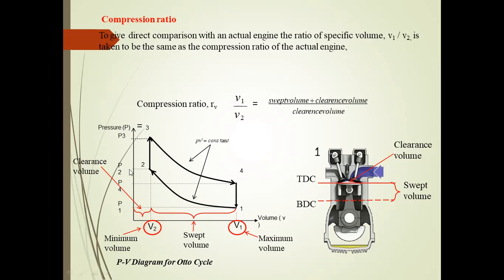For example, you can see the PV diagram of the Otto cycle. Here V1 is the maximum volume and V2 is the minimum volume. The distance between V1 and V2 is the swept volume, and the volume at V2 is the clearance volume. So the compression ratio is V1 divided by V2. Here V1, the total volume, is the swept volume plus the clearance volume, divided by the clearance volume. In a diesel engine the compression ratio is almost 16 to 22.